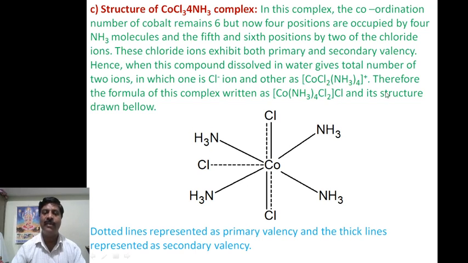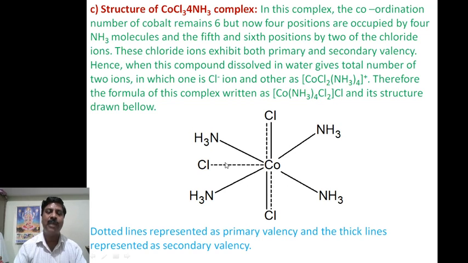Therefore this is the complex ion. Therefore the formula of the complex will be here, and for this only one mole of AgNO3 is required to precipitate. What is the formula of this complex when only one mole of AgNO3 is required to get the chloride precipitate? Write it here, because one chloride ion reacts with one mole of AgNO3 to give the silver chloride precipitate. Therefore here four amine molecules occupy four corners, and two corners are occupied by chlorides.